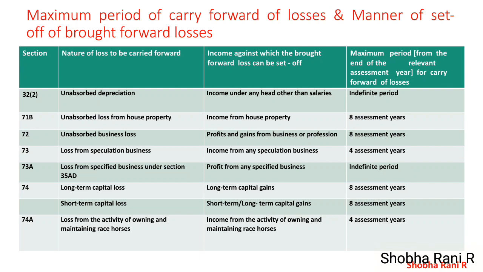Section 74A defines loss from owning and maintaining race horses, which can be set off against the same source of income only. Unabsorbed loss from the activity of owning and maintaining race horses can be carried forward for 4 years, and such carry forward losses can be set off against the same source of income only.